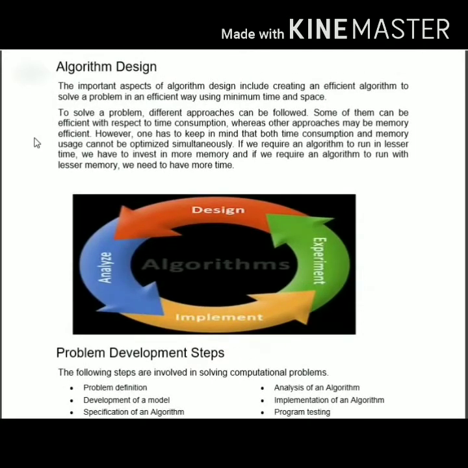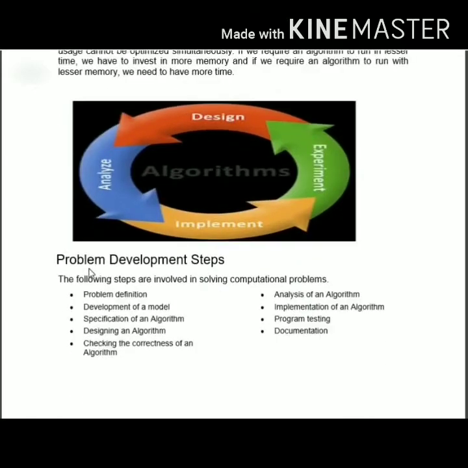Once the algorithm designing phase starts, first of all you need to analyze the problem statement properly. Once you have analyzed the statement, you start with an experiment on the algorithm: what exactly you want to do, what inputs you want to take, and what desirable output you want to finalize. Then accordingly you design the number of steps you are going to give in the algorithm. Then you analyze the same algorithm by providing raw input data to it, and finally implement it using any programming language as per the requirement.